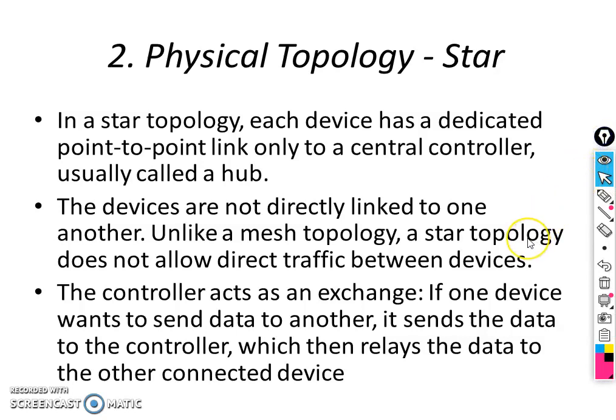These devices are not directly linked to one another. Unlike mesh topology, a star topology does not allow direct traffic between devices. The controller acts as an exchange. For example, if one node wants to communicate with another node, this node will send the information to the hub, and from the hub the information will be retransmitted to the receiver node. So that is the work of the controller node.